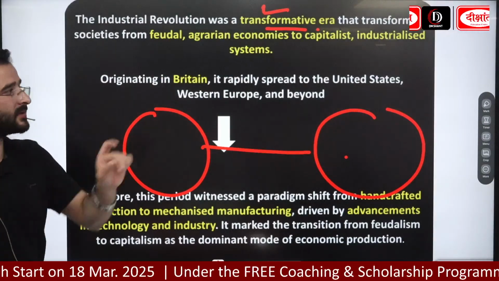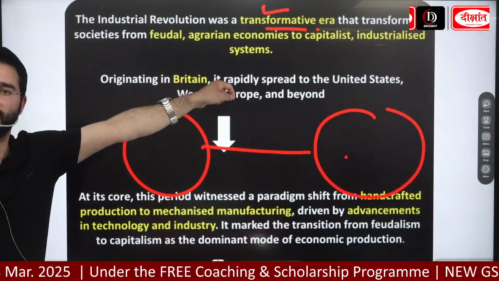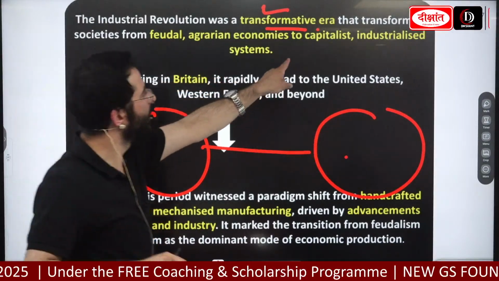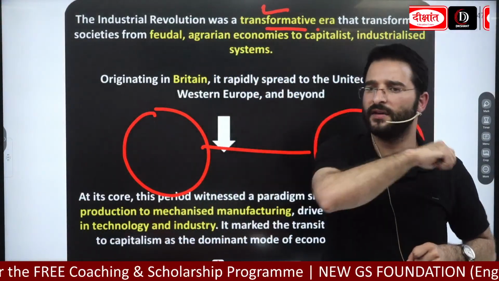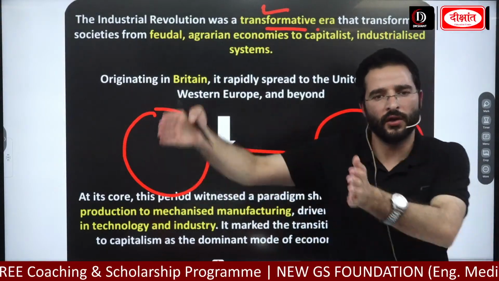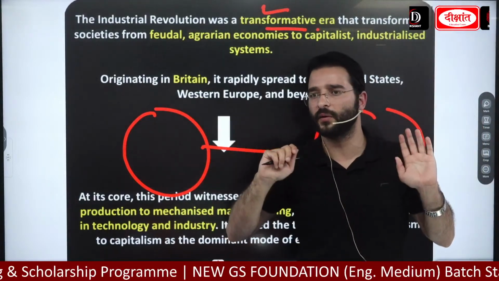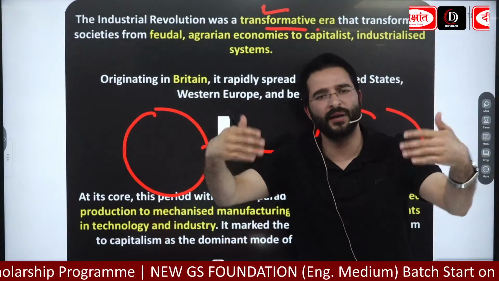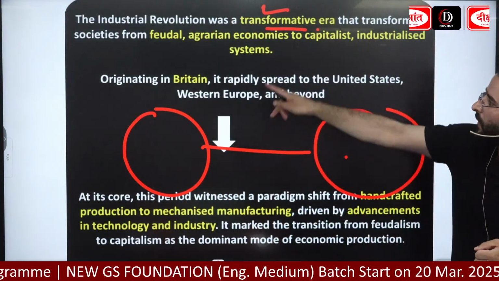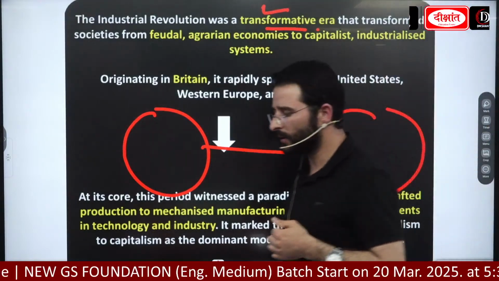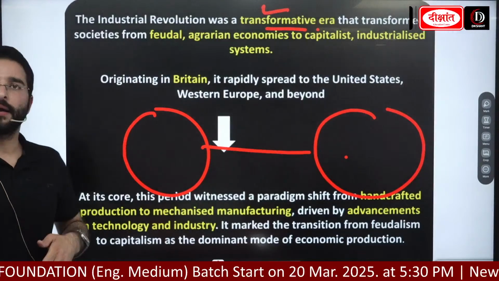The economies which were feudal as well as agrarian, now we are seeing a gradual shift towards the capitalist or industrialized system. This is the first definition. Second definition, let me give you an easy definition. That means you will be going towards new manufacturing techniques or methods. Mass production of iron and new chemical processes will also be included in the industrial revolution. You write down: societies from feudal, agrarian economies.